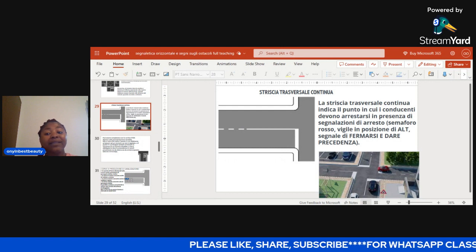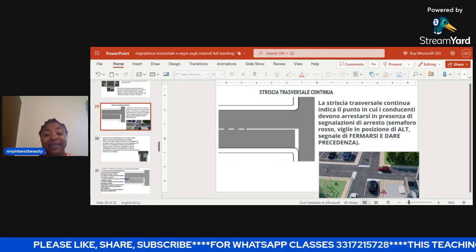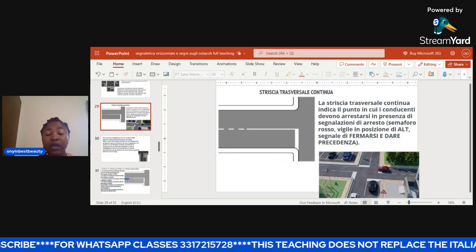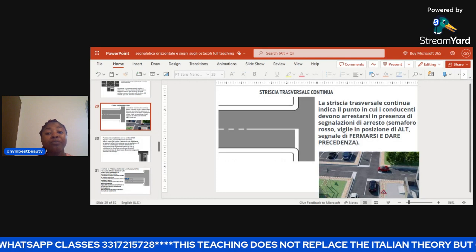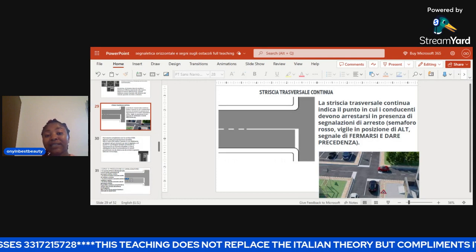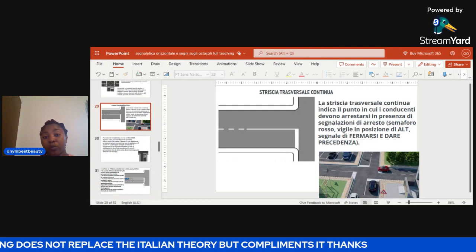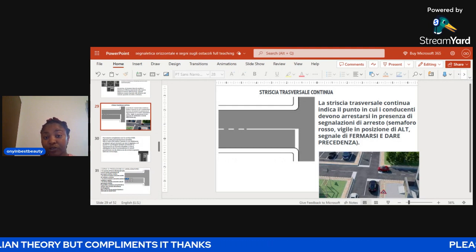Now, when you see in the presence of this signal on top of this line, or at the same time with this line, you have to stop. That is, you must stop. Okay, now I'm going to mention these segnalazioni di arresto, in the presence of what are you going to stop when you see them together with this particular striscia traversale continua.